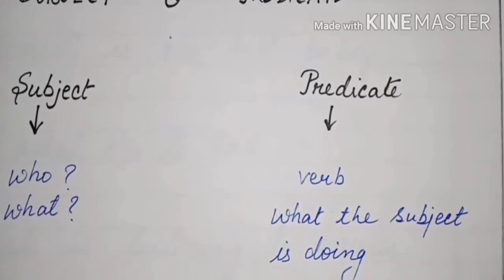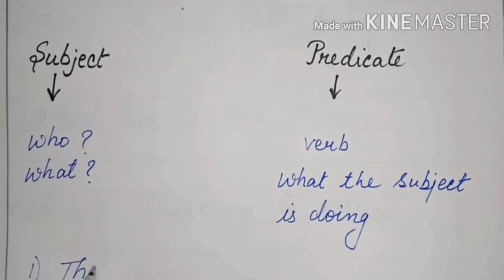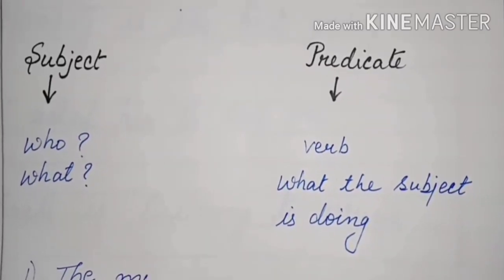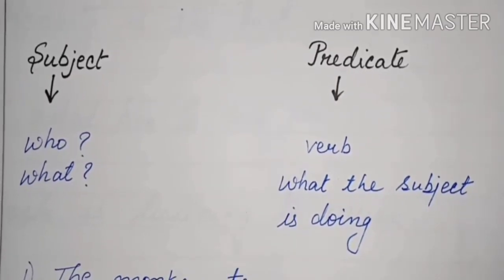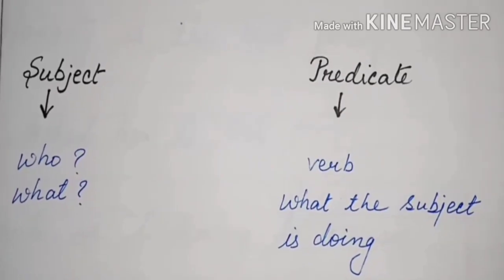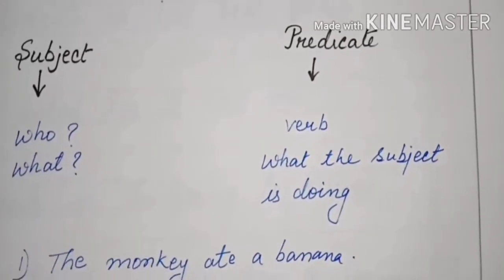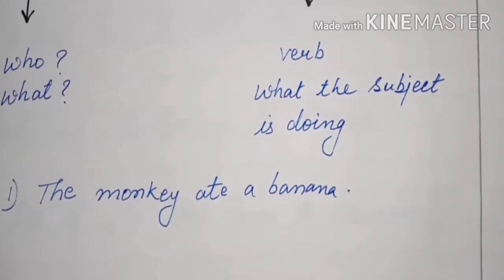Let us look into an example. Suppose the monkey ate a banana. What will we do at first? We will have to select the verb.